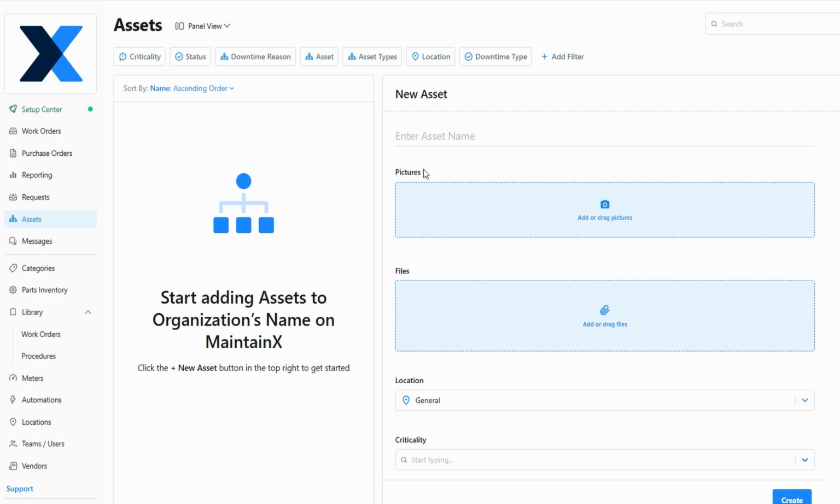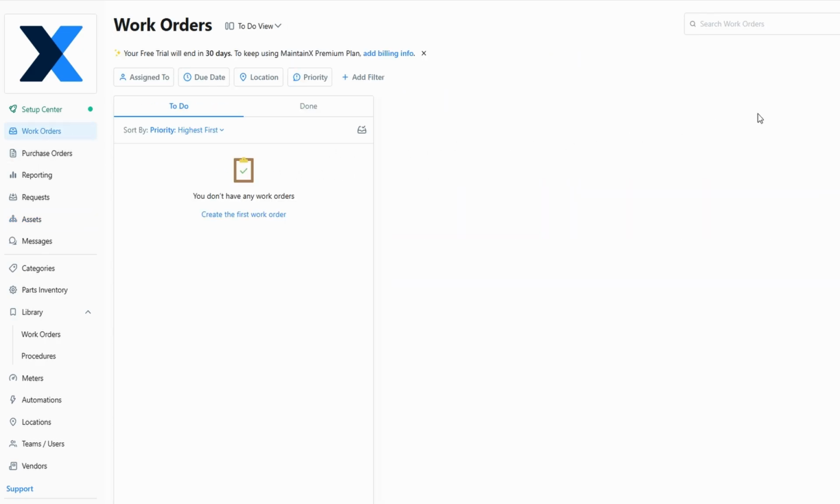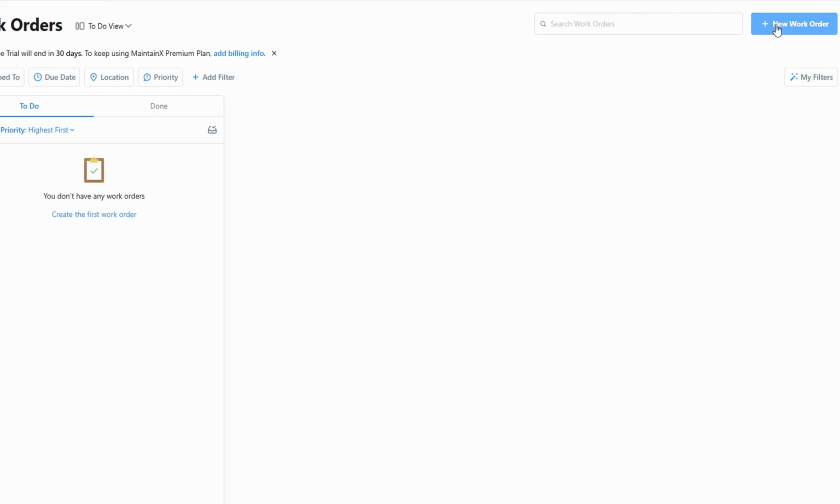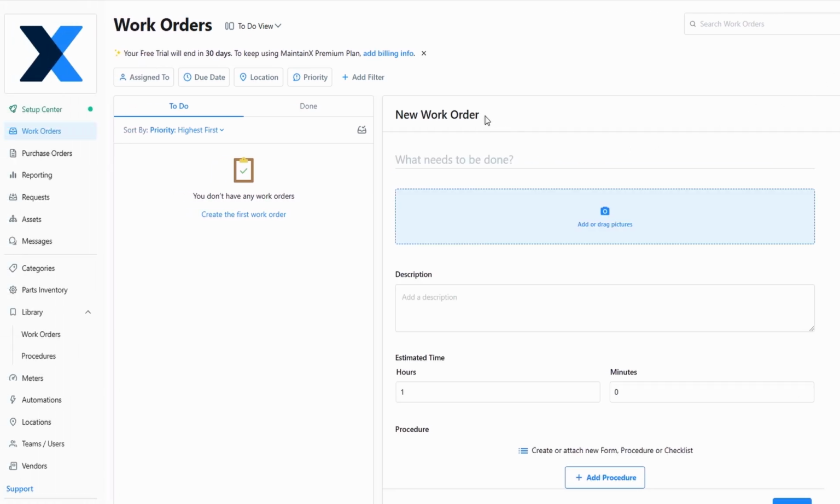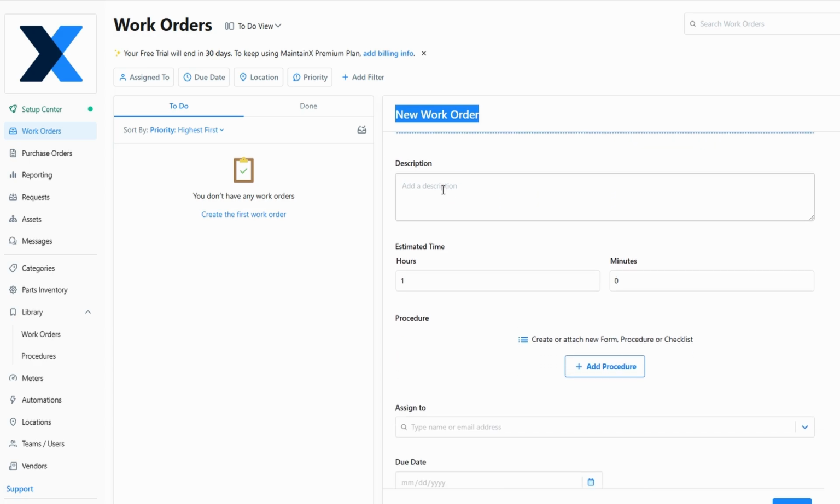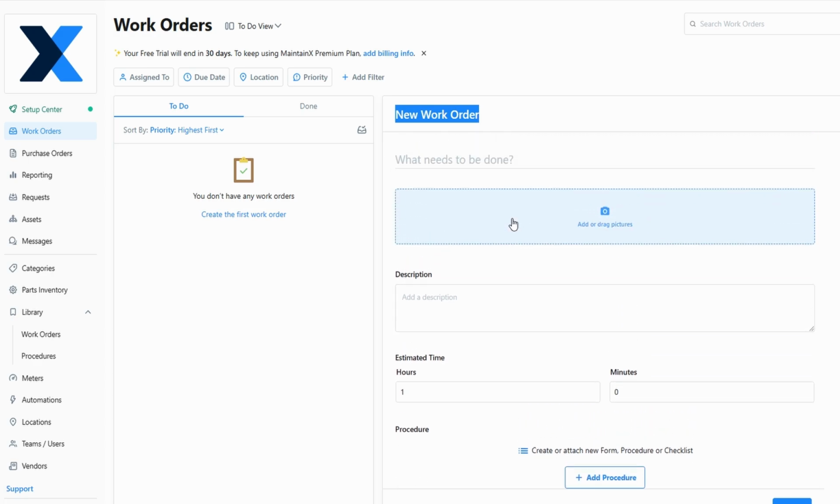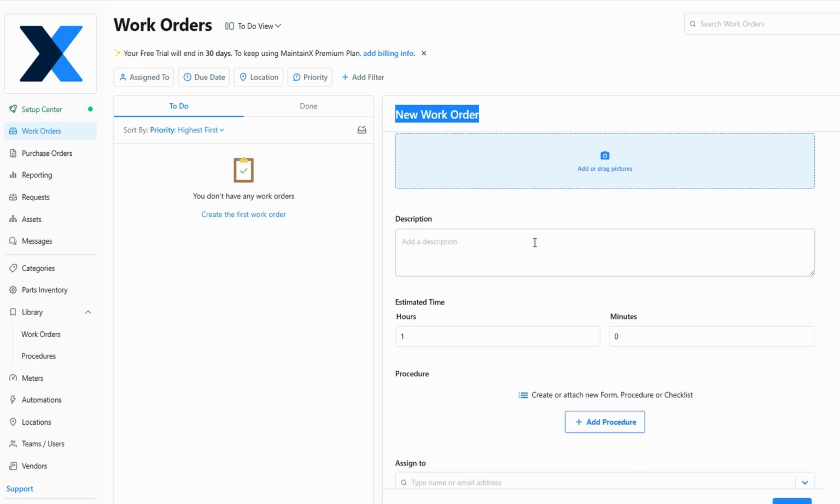Work orders are at the core of MaintainX, as they enable you to manage and track tasks effectively. To create a work order, head over to the Work Orders section and click New Work Order. From there, you'll start by providing a detailed description of the task at hand. This could range from routine maintenance to urgent repairs, depending on your needs. You can even add relevant images or documents to give your team a clearer understanding of the issue or task.